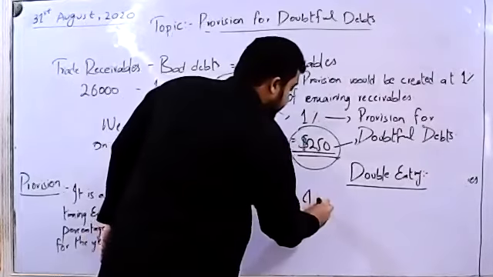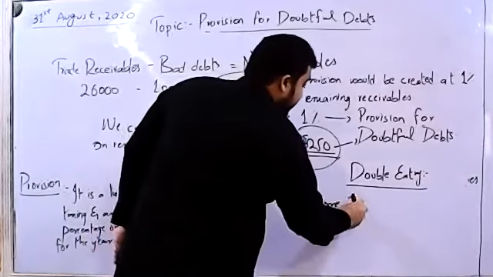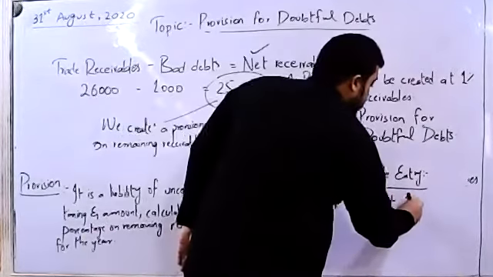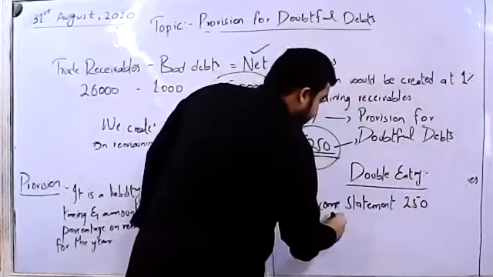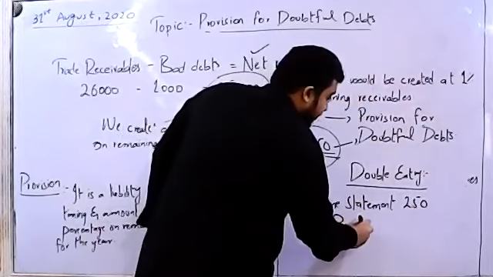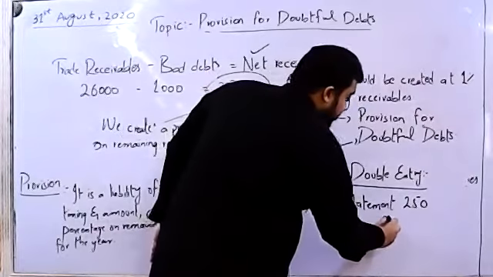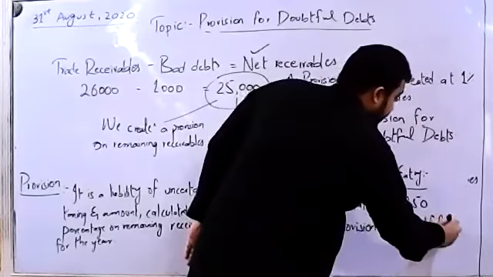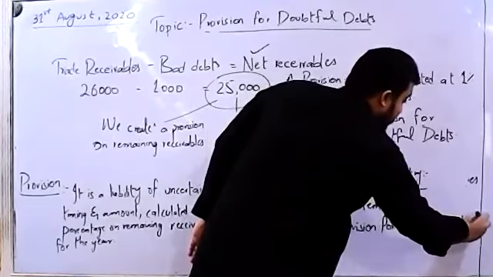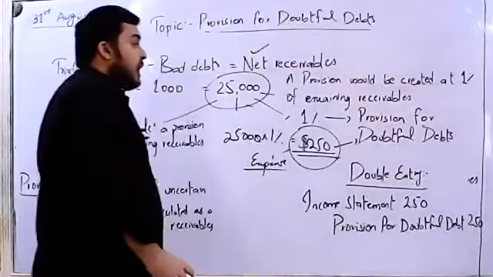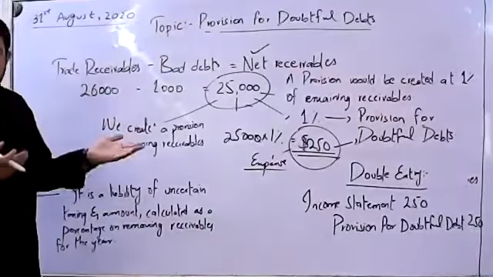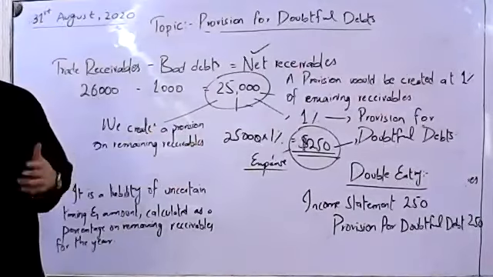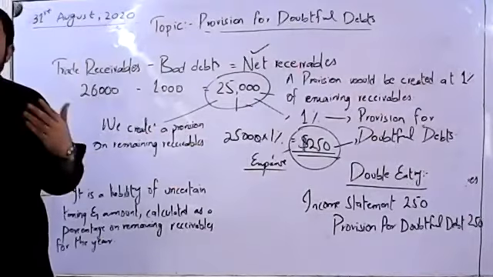And where are they debited? They are debited in the income statement straight away. So the income statement would be debited by 250, and a liability named provision for doubtful debt would be created with 250. This is your basic double entry that is used to record any normal occurrence of a provision.